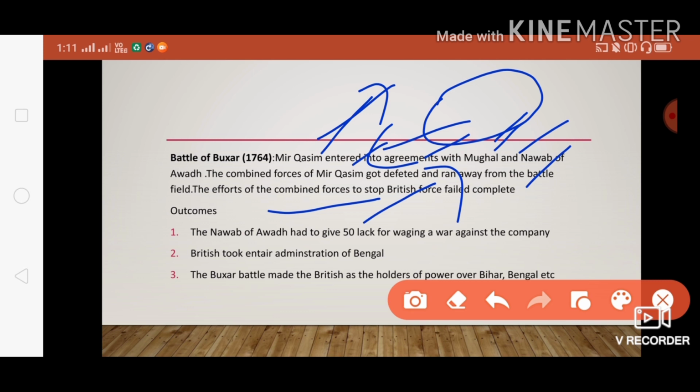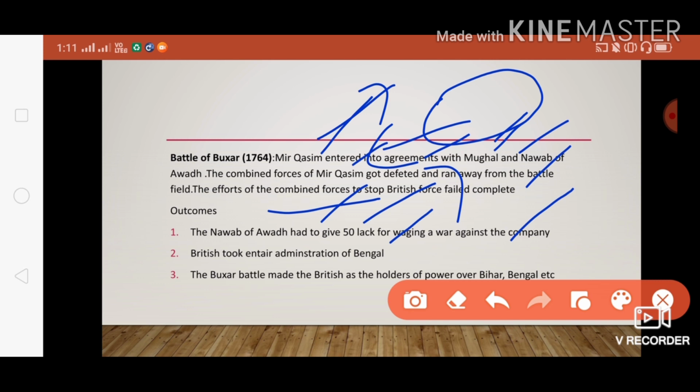What are the outcomes? The Nawab of Awadh had to give 50 lakh rupees as a fine for waging a war against the company. The British took over the entire administration of Bengal, which is very important.